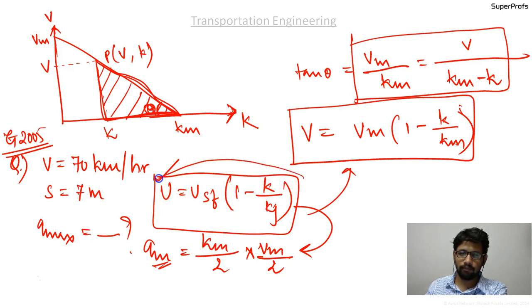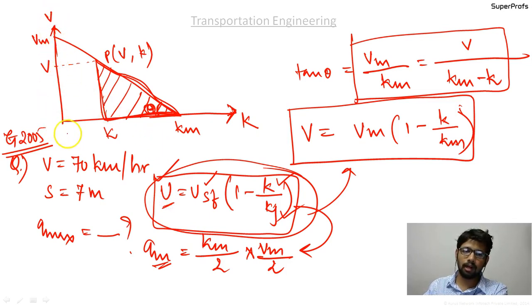But this formula is not given to you at that time. They will give you all the values. They will give you k, they will give you maximum jam density, and they will ask you the velocity over here. But if you know the concept of this graph, the linear speed density model, and if you are able to plot this graph, then you will easily be in a position to find out the v value.